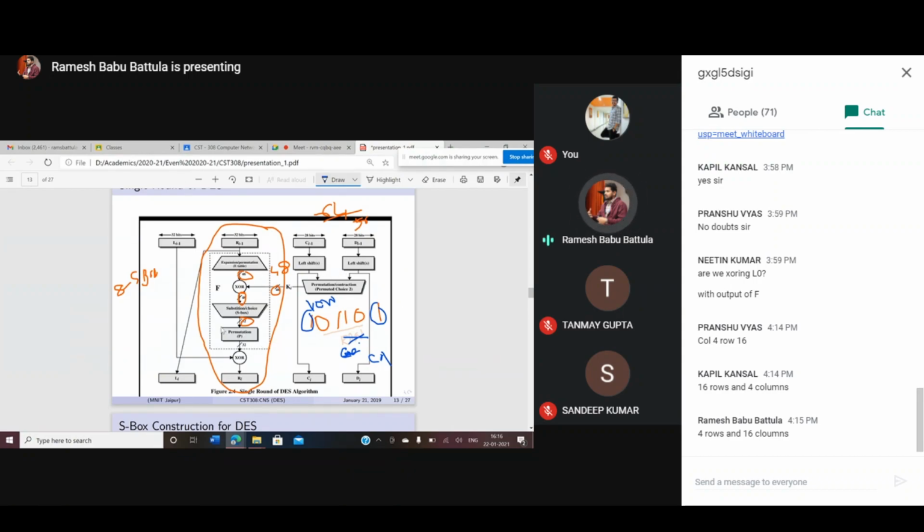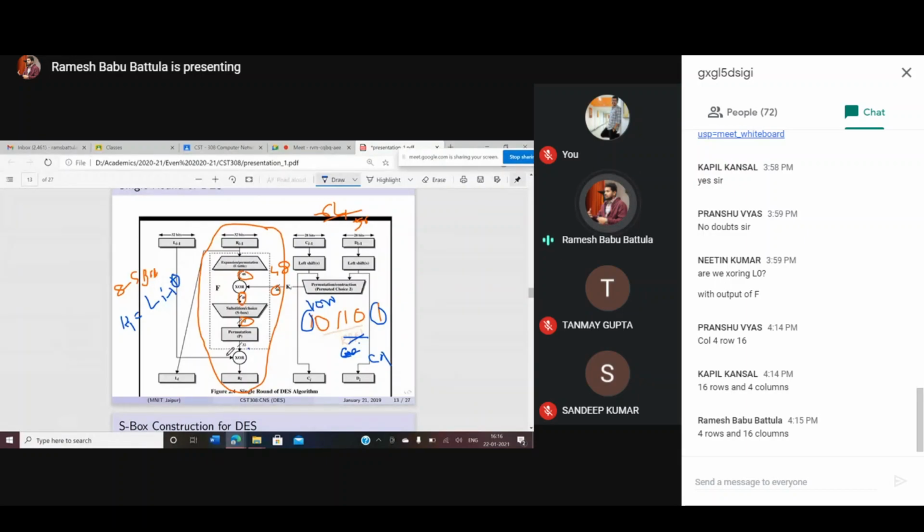Any doubts on this particular round function? Then the permutation is there. You have 32 bits, the L value is 32 bits. These two you XOR, and finally you will get the R value. That's why here we write R i is equal to L i minus 1 XOR.